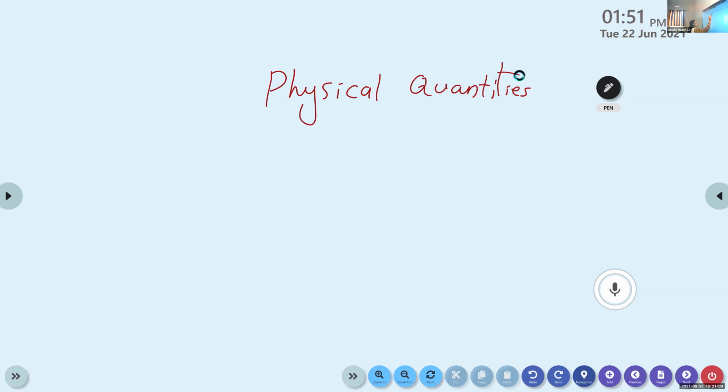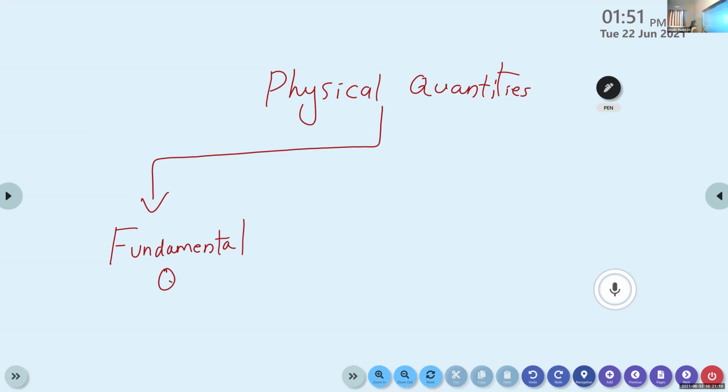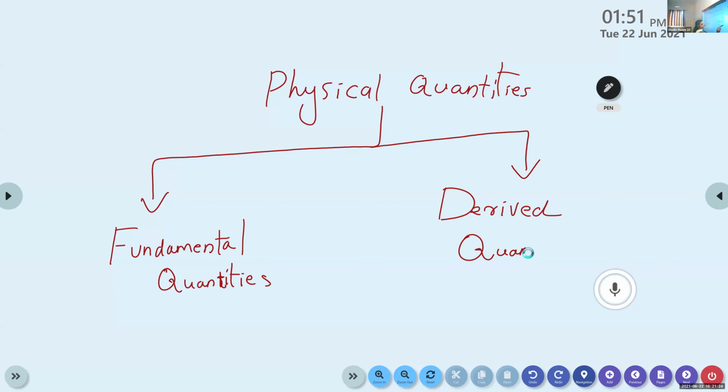Basically, the physical quantities are classified into two. One is fundamental quantities, and the next one is derived quantities. Physical quantities are classified into two: fundamental quantities and derived quantities.